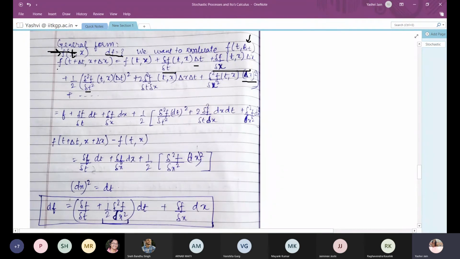Now since t is a Newtonian variable, the first term will be equal to 0, the second term will also be equal to 0, and the value of dx square will be equal to dt, since the quadratic variation of a Brownian motion, the value of dB square, is dt. So we can write this here